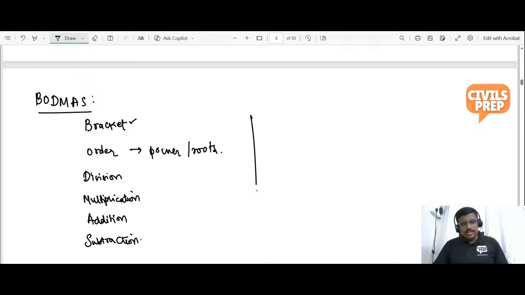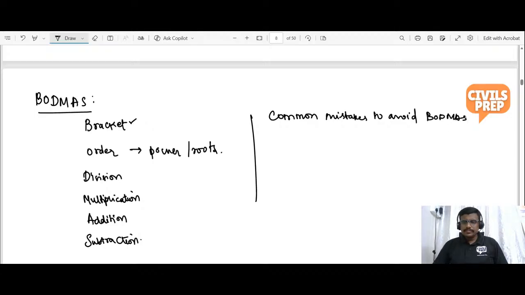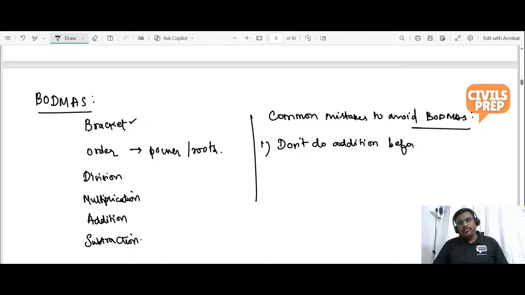So, the common mistakes to avoid in BODMAS. Don't do addition before multiplication.